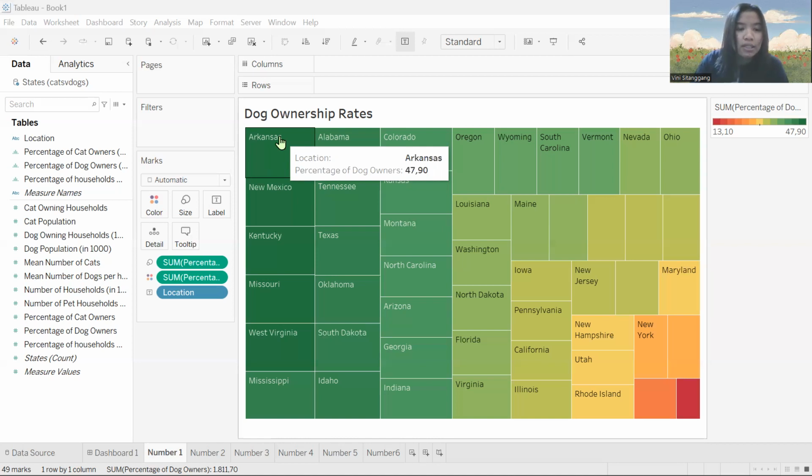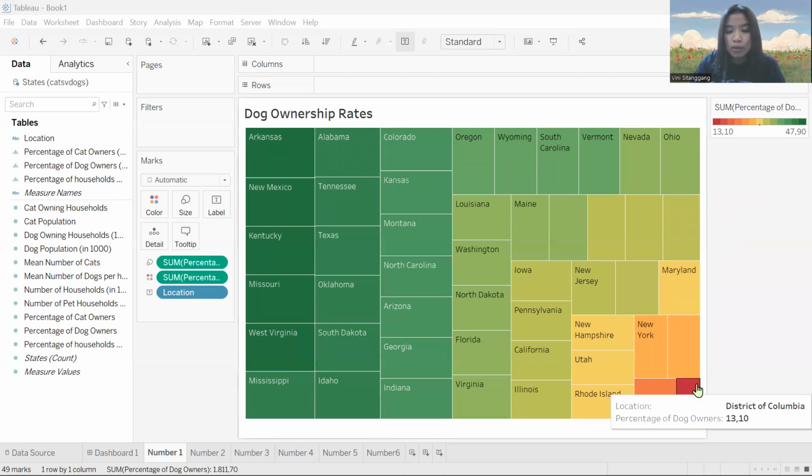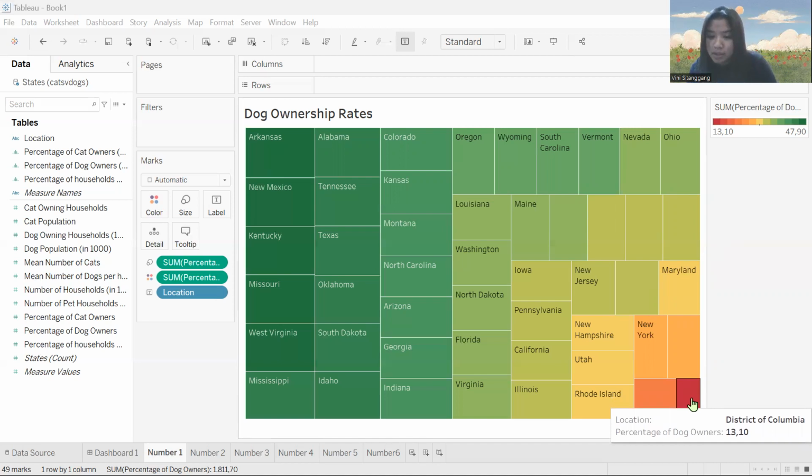The second question is which state has the lowest dog ownership rate? The lowest is the red one, the District of Columbia, with a percentage of dog owners of 13.10. So that's all from research question number one.